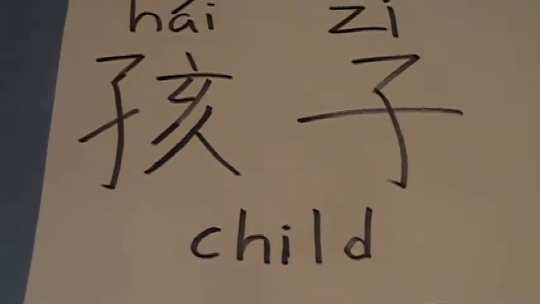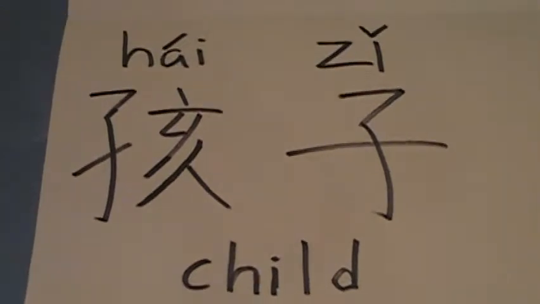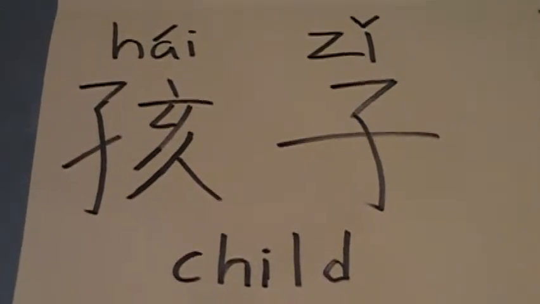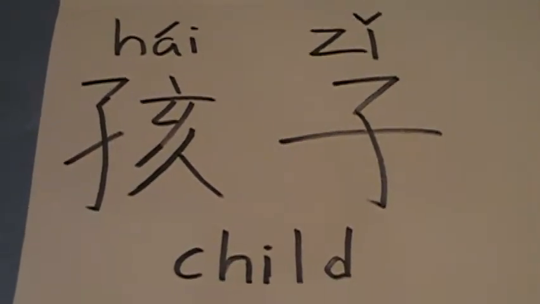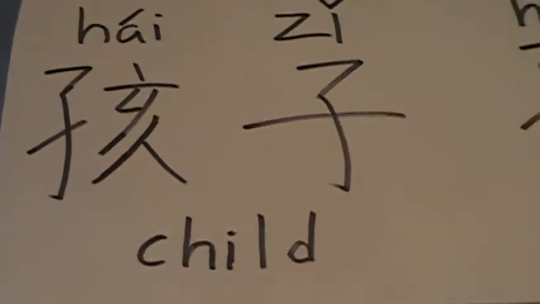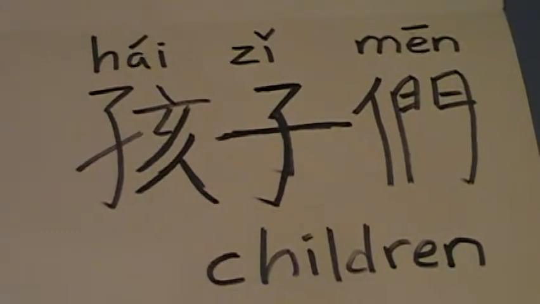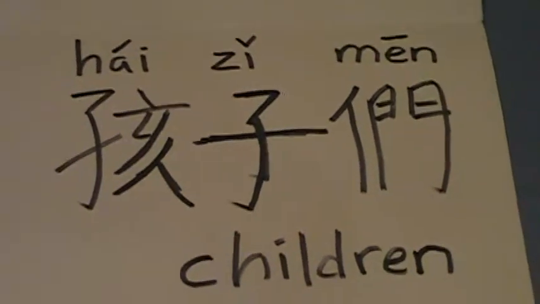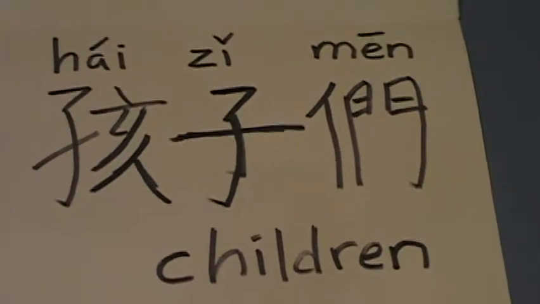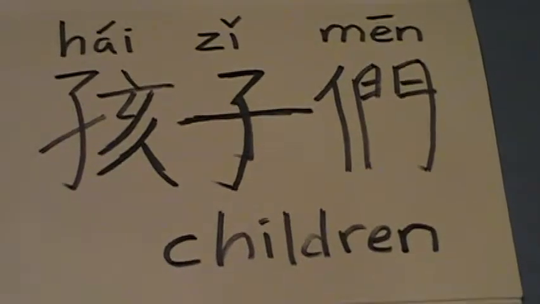as we learned earlier, 们 is used to denote a collective of people. And in this case, by adding 们 to 孩子, we have 孩子们, which means children, which is the plural form of 孩子, child.